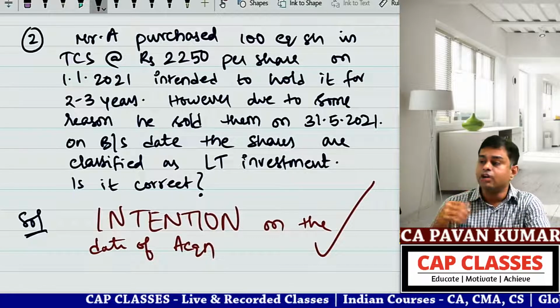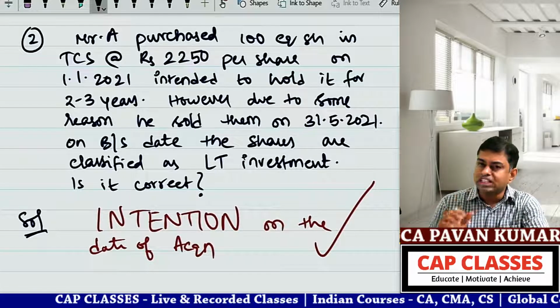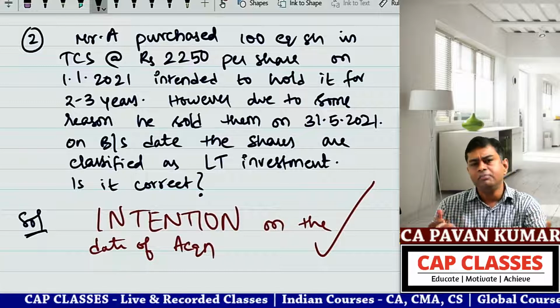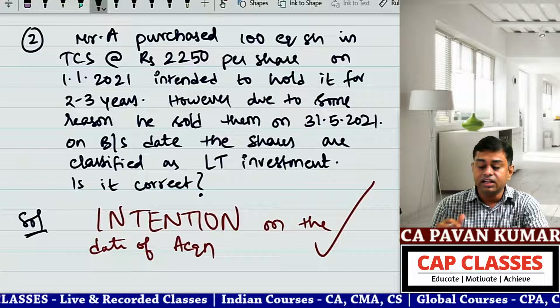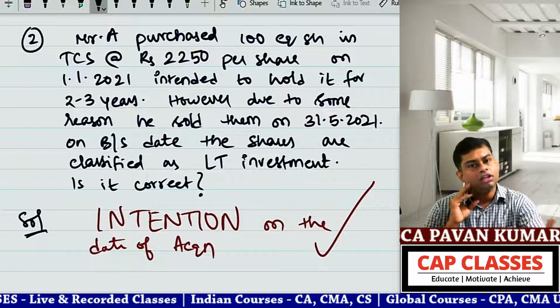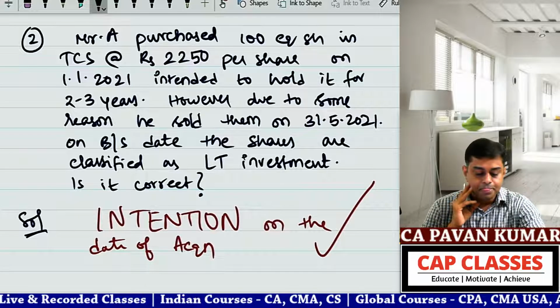Pawan sir, what if the client sold it just 2 days after the balance sheet date? Let it be. What is your problem? Take a management representation letter from the client stating that his intention is to hold it for the long term. That's all. No problem.